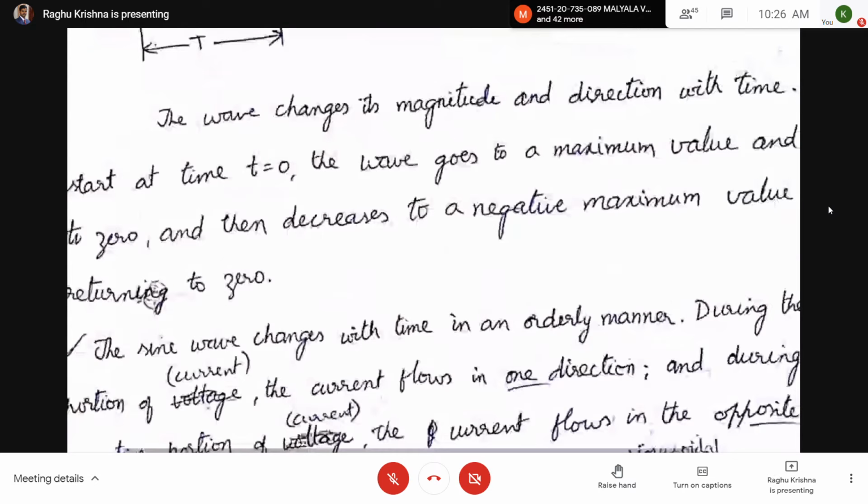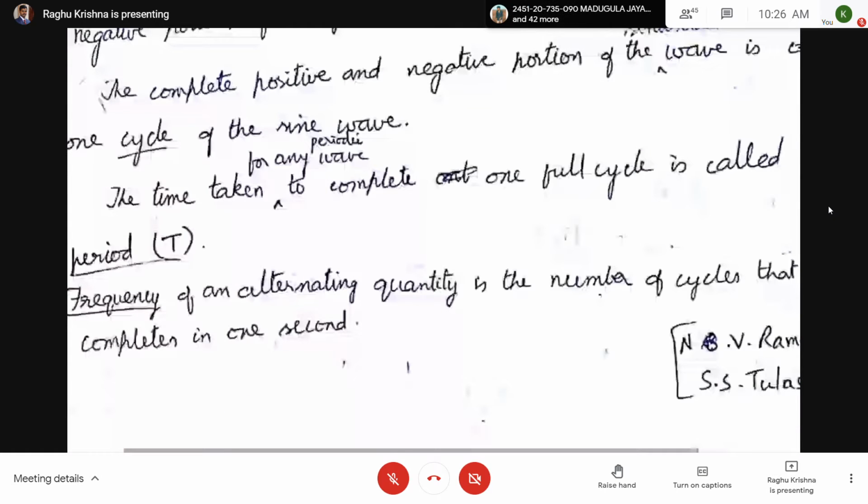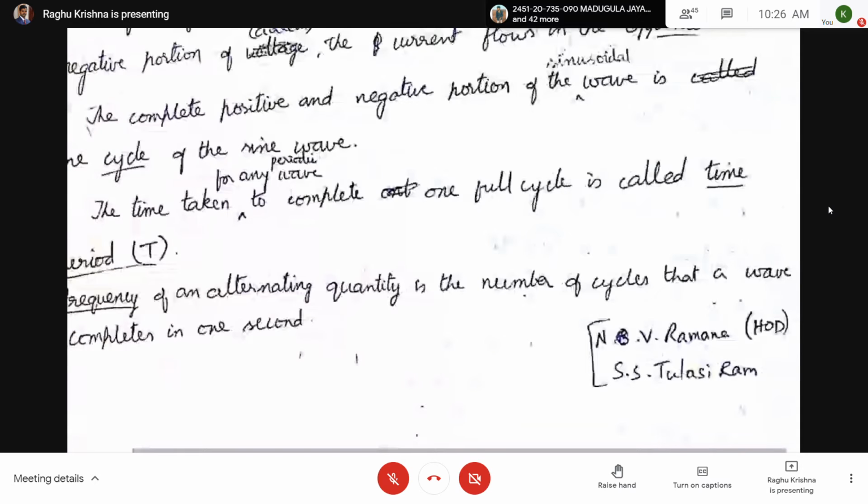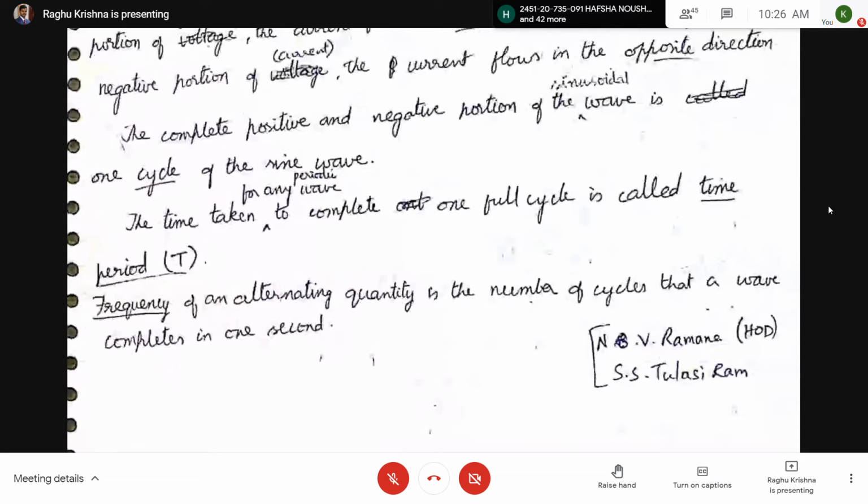Next, frequency. The frequency of an alternating quantity is the number of cycles that a wave completes in 1 second.